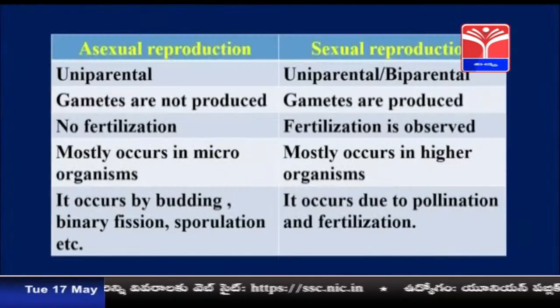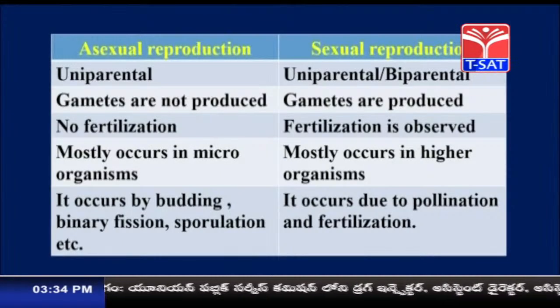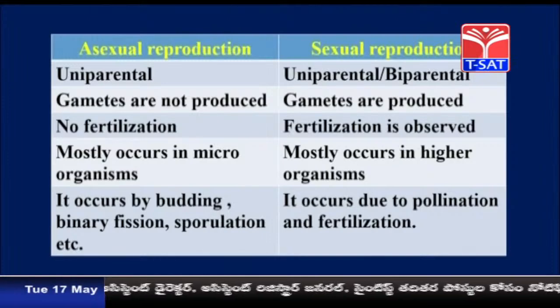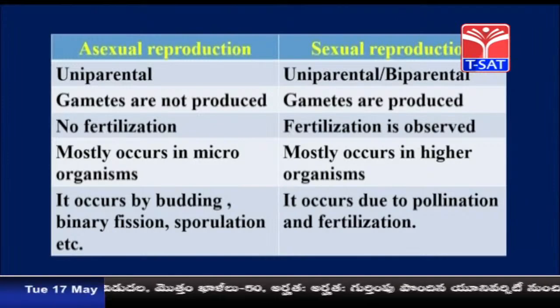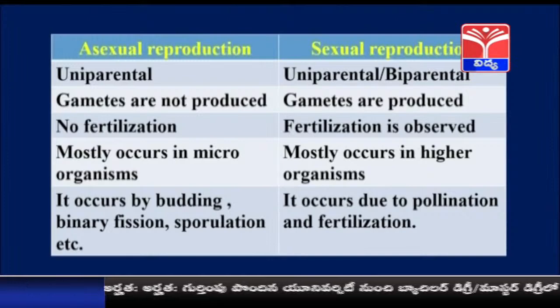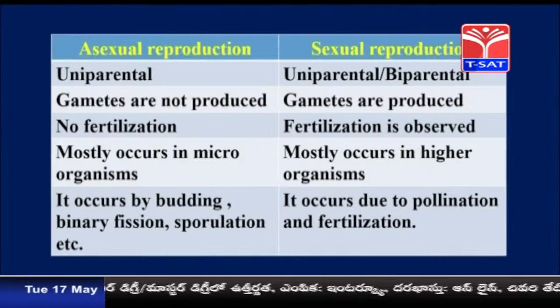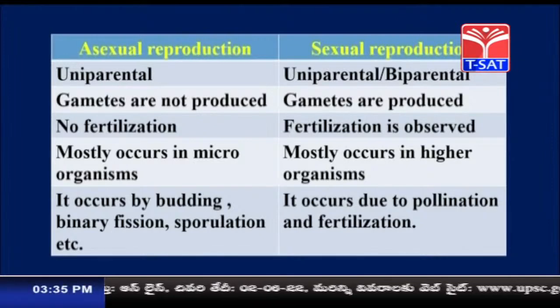Asexual reproduction involves only one parent organism, that is uniparental, whereas sexual reproduction may be uniparental or biparental. In asexual reproduction, gametes are not produced, whereas in sexual reproduction, gametes are produced. There is no process of fertilization in asexual reproduction, whereas fertilization is observed in sexual reproduction.